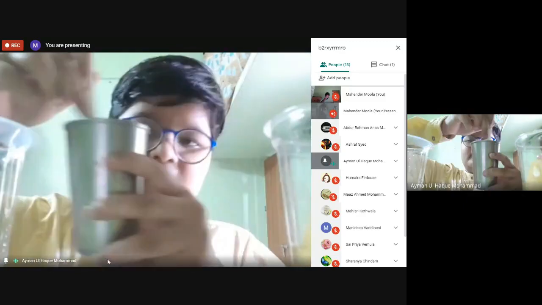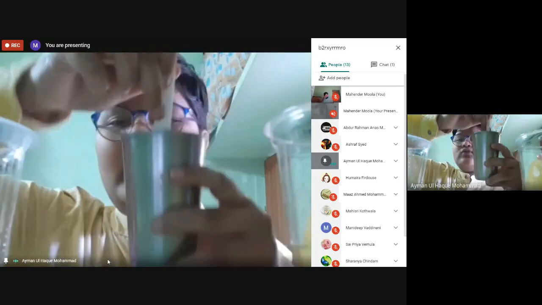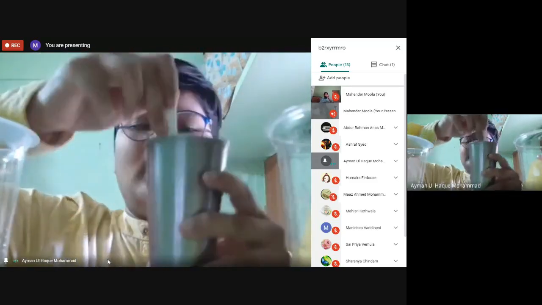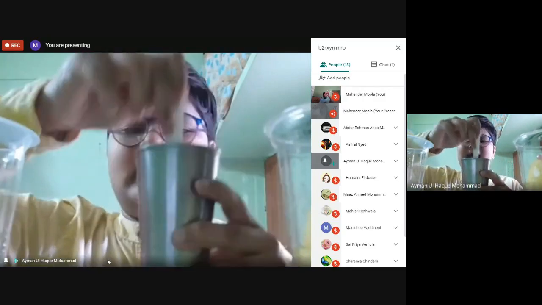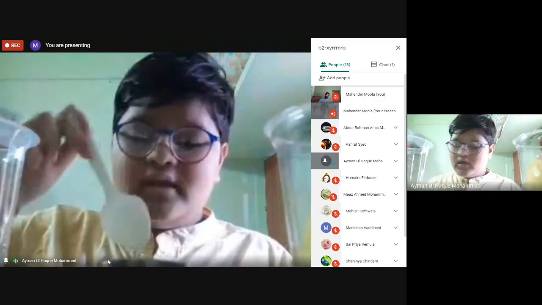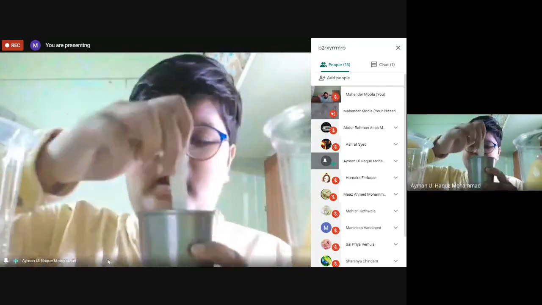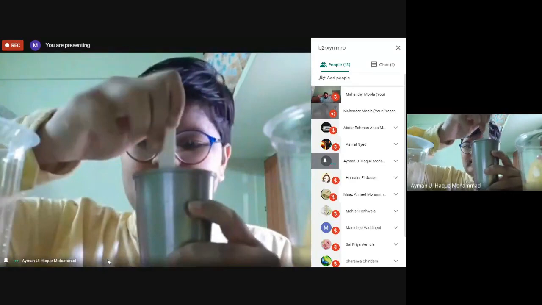As you can see what I am doing. What did I add in this water? Salt. Yes. After adding salt in this glass, we should stir it well. Why should we stir? Because it can get dissolved and we need salt solution water. See, I am stirring it well. Yes, now it is stirred.